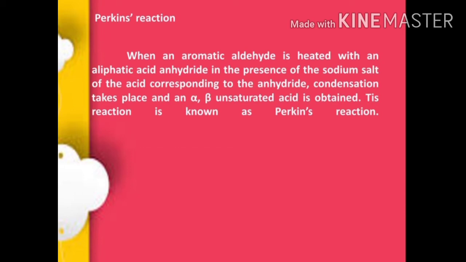Definition: when an aromatic aldehyde is heated with an aliphatic acid anhydride in the presence of the sodium salt of the acid corresponding to the anhydride, a condensation reaction takes place to form an alpha, beta unsaturated acid. This is known as the Perkin reaction.